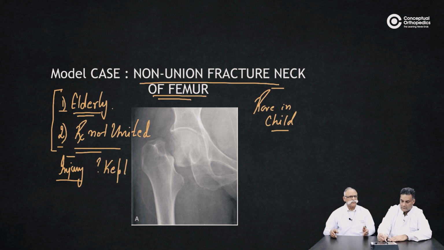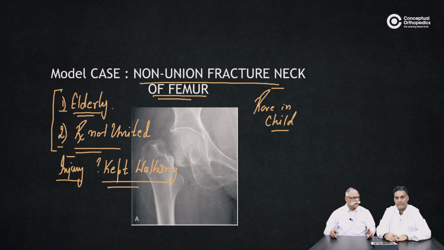And maybe in 3 to 4 weeks' time, they land up in a hospital where they are diagnosed as fractured neck of femur. Maybe it was an impacted fractured neck of femur to start with. So it is important for a candidate appearing in the examination to take a profile of the patient and then go into the chronological presentation.